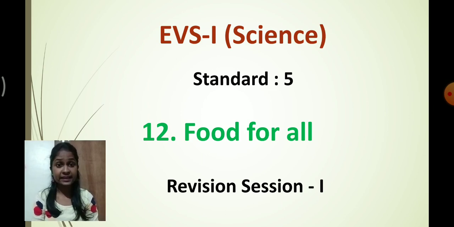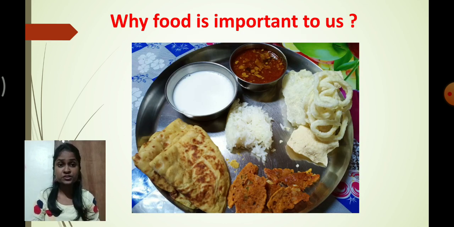Now let's see once again whatever we have learnt in this lesson. So students, basically my question is why is food important to us? In daily life, food is the most important aspect. From early in the morning till we sleep, we keep on eating something, we keep on munching something, am I right? Suppose we don't consume food, what will happen? We feel tired, we feel lazy, we feel less energetic, am I right? So when we consume food, we feel energetic, am I right?